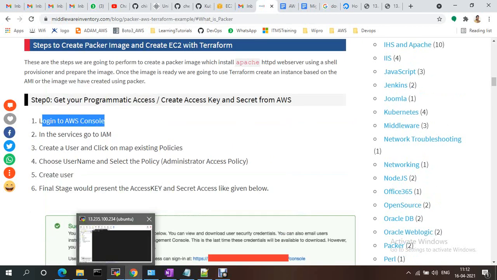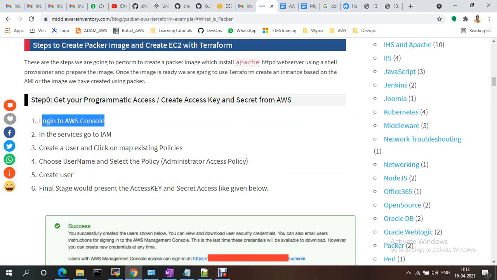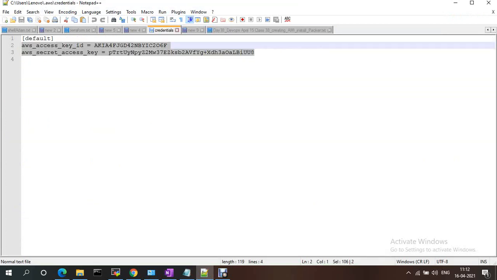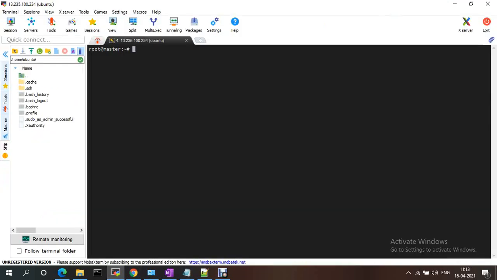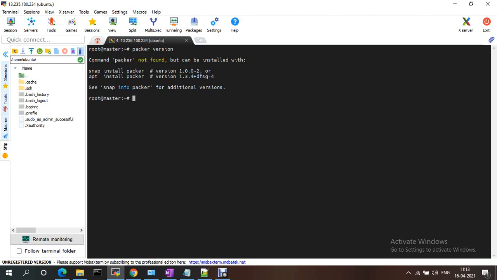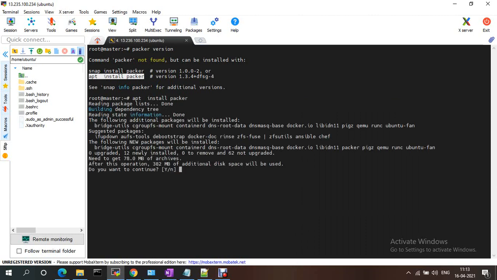We need a username and password to access the script and the permissions to launch the instance. For that I just need to create an IAM user. I have already created a user with an access key and secret key ID. First let me install Packer on this machine. Currently Packer is not available. Packer version shows nothing. If you want to install it, just run apt install packer.